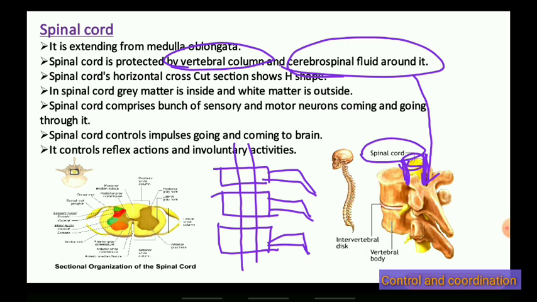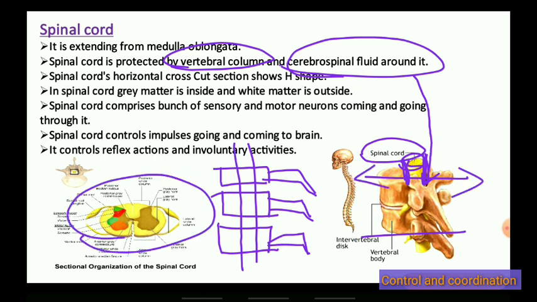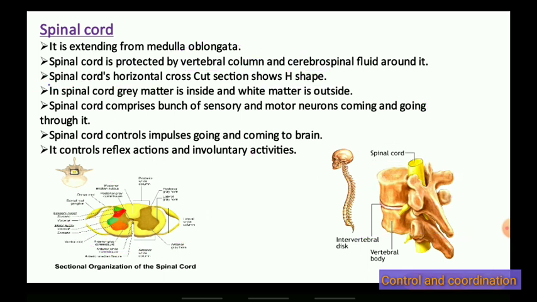If you cut the spinal cord horizontally like this, you can see this diagram. What is it showing? It is showing an H shape. Hope it is clear. If the spinal cord is cut horizontally, it has an H shape. The cross cut section has an H shape.